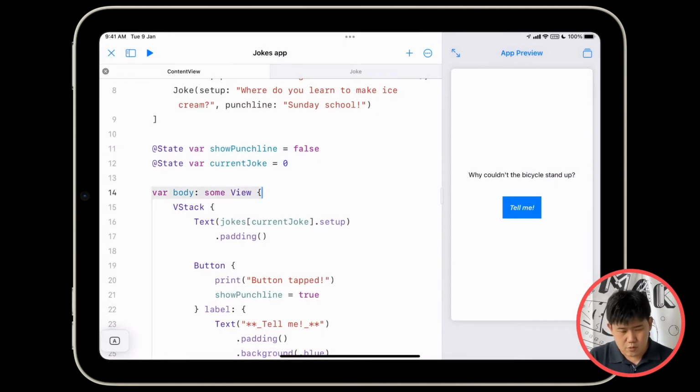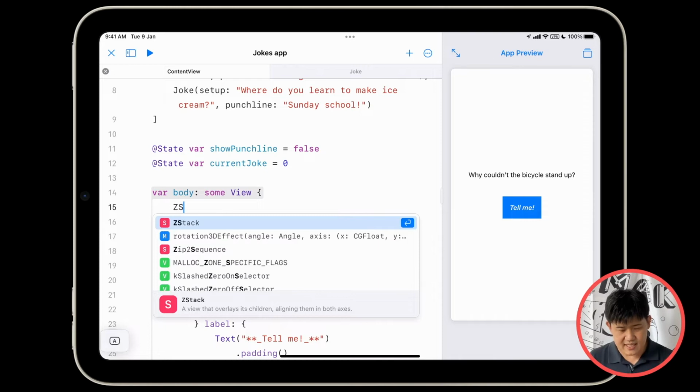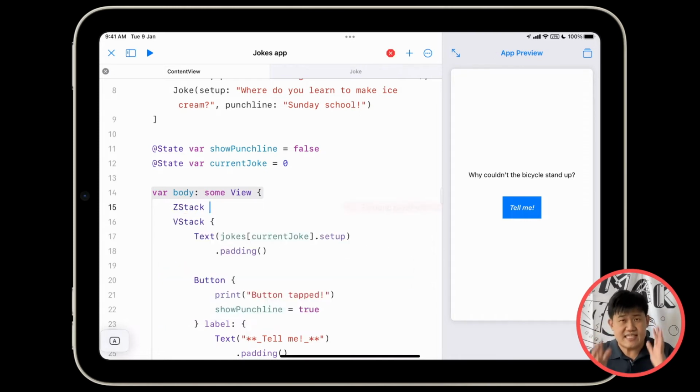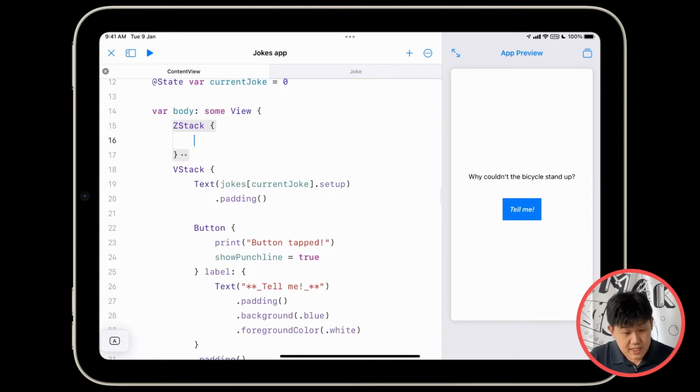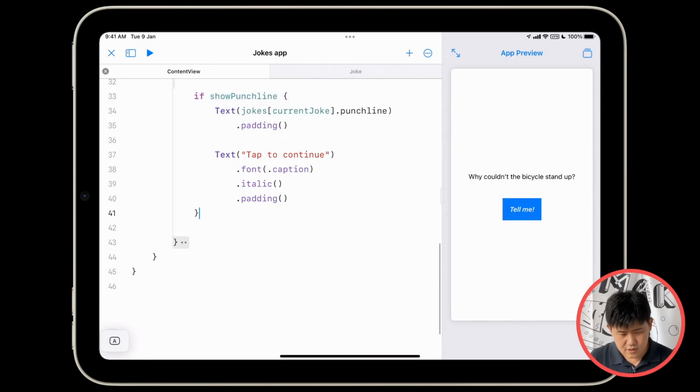So, here's what we're going to do. Go to the line above VStack. Type ZStack. Type open curly brace. Press enter. You could drag the lower curly brace all the way down and see whether you can encompass the VStack. But that makes me really angry because it's not a very serious thing to do. So instead, what I'll do is I'll just copy and paste this VStack. But I'm going to be very careful. Don't copy and paste too much stuff. Oh no, where does it end?